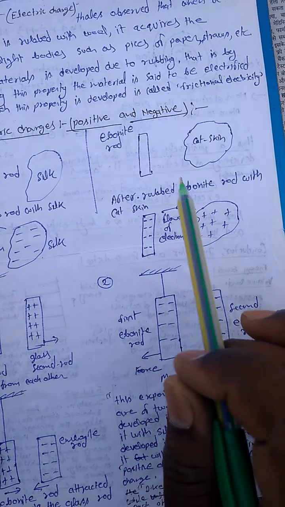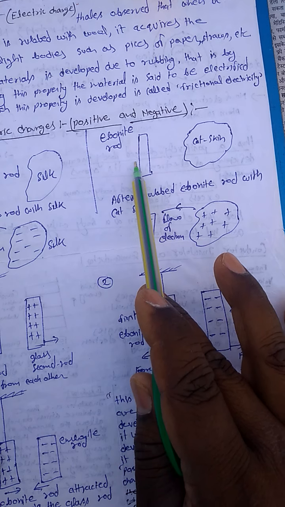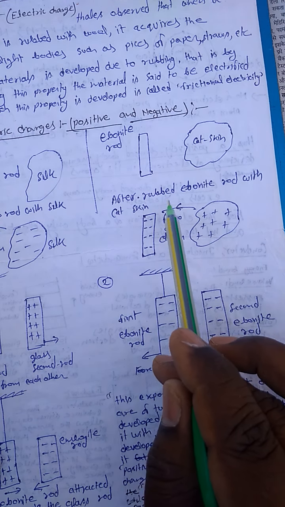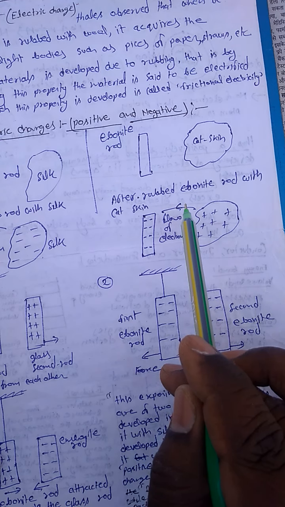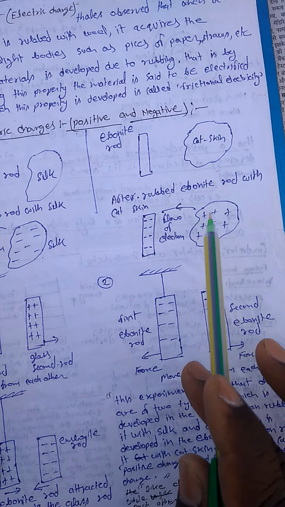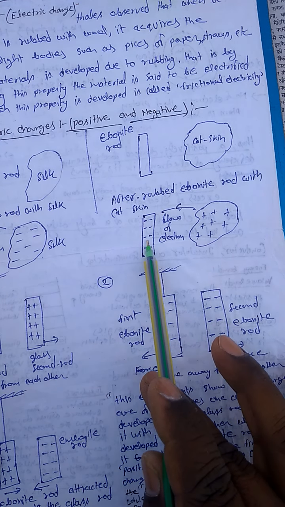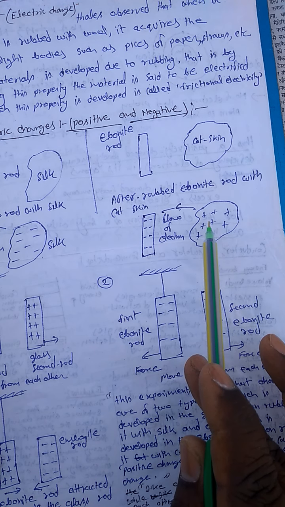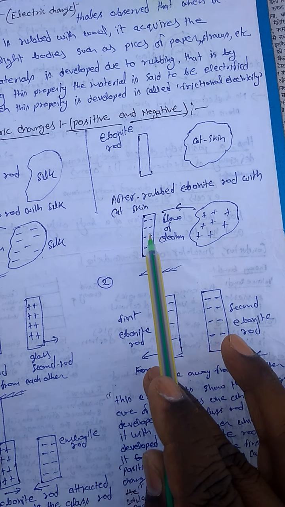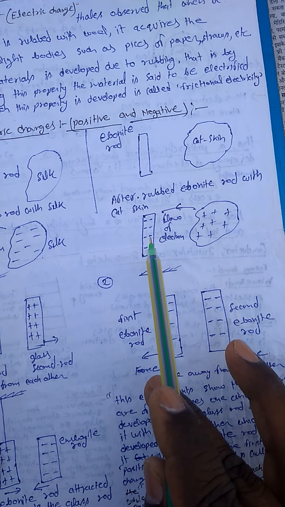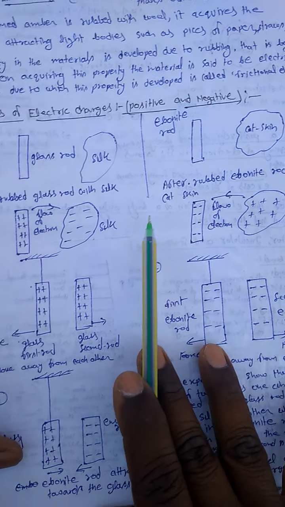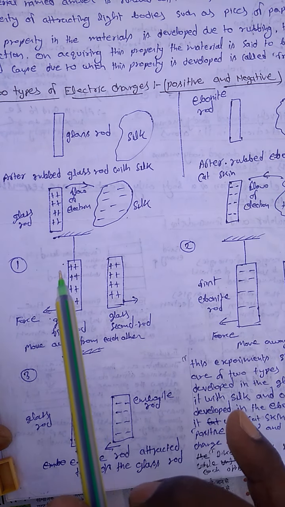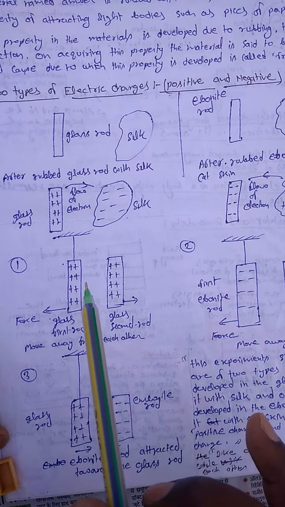And this is an ebonite rod, and this is cat skin. After rubbing the ebonite rod with cat skin, some electrons flow from the cat skin to the ebonite rod, and the cat skin has a deficiency of electrons and is positively charged, while the ebonite rod has an excess of free electrons and is negatively charged. Now we are doing another experiment.